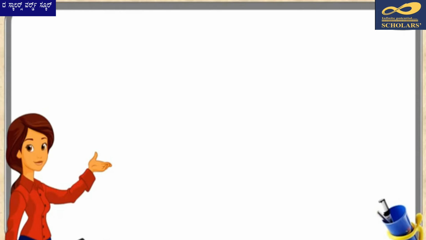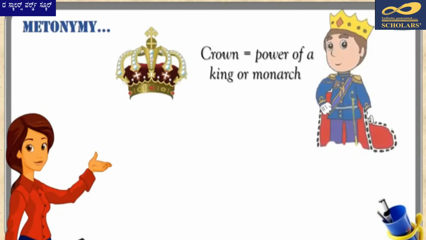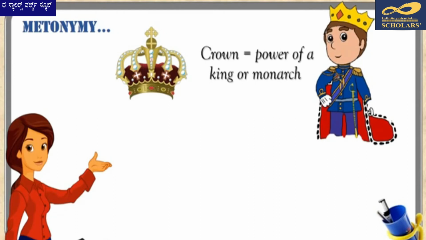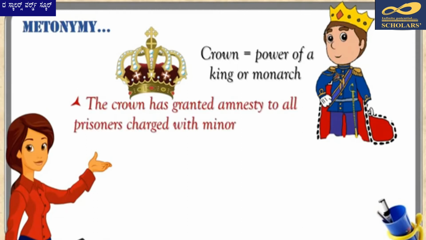Other common examples of metonymy would be the use of the word crown for the power of a king or monarch. Easy to understand because a crown is normally worn by kings or queens and hence is associated with the power of a king or queen. An example sentence is, "The Crown has granted amnesty to all prisoners charged with minor offences."